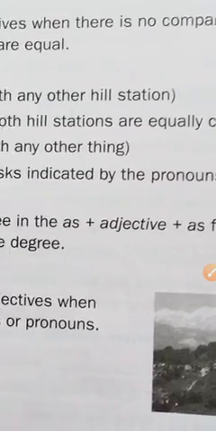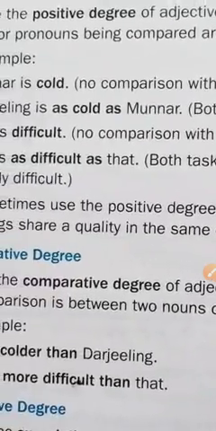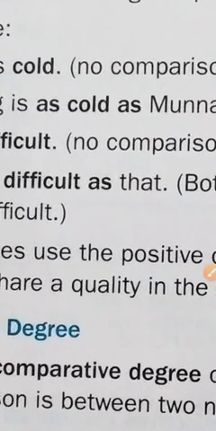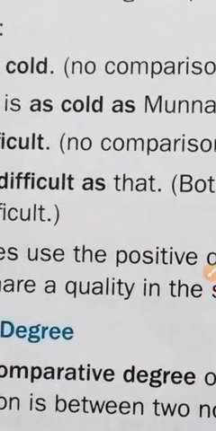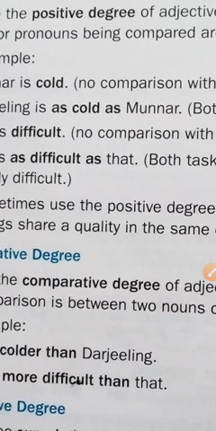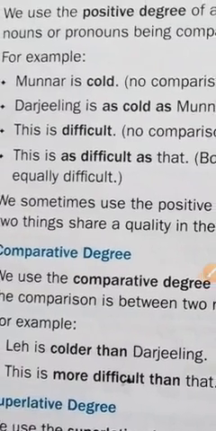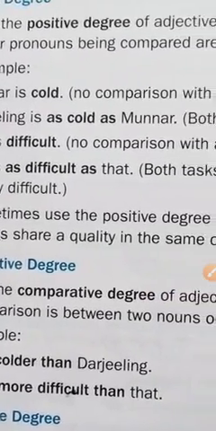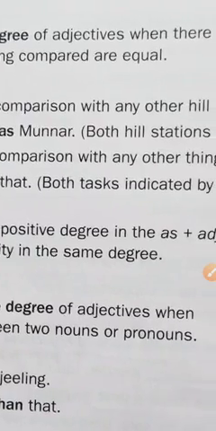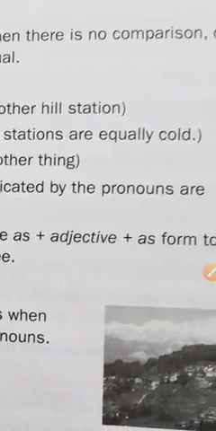Here I am using the adjective with "as," which means both hill stations are equally cold.